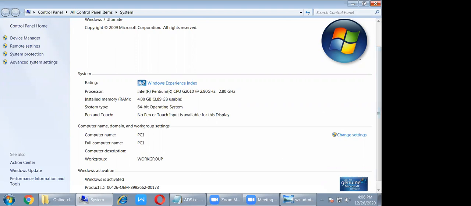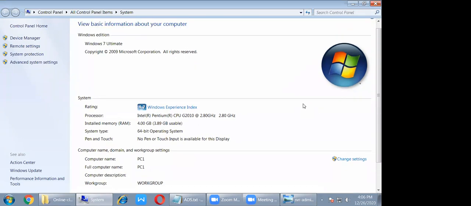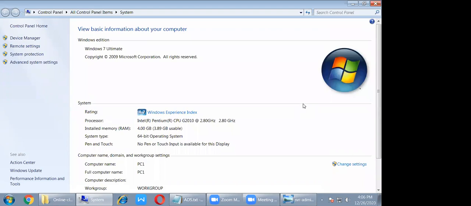Okay, sir. I got the domain model, but I have confusion about the workgroup model. The workgroup model acts as a client as well as a server. It is like American behavior: there is no rule of parents, parents can't control the kids.